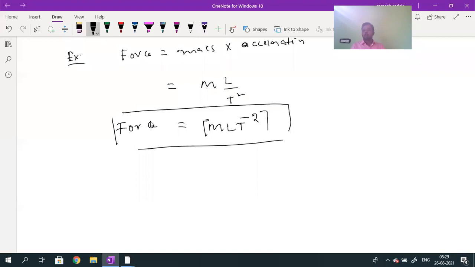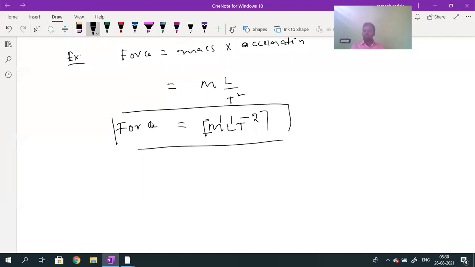Force depends upon how many fundamental physical quantities? It depends upon mass, length, and time. Mass power value 1, length power value 1, time power value minus 2. Okay, now, why did you take a bracket? For representation of a dimensional formula, the fundamental physical quantities should be enclosed by the bracket. That is a rule. Then only we will know this is a dimensional formula: M power 1, L power 1, T power minus 2.